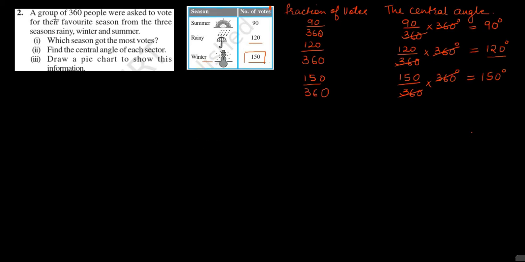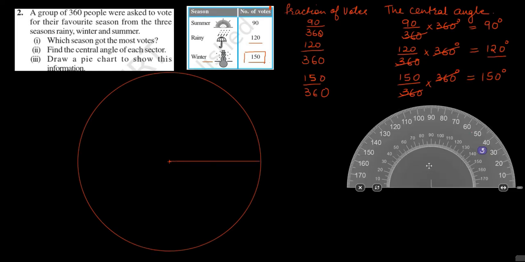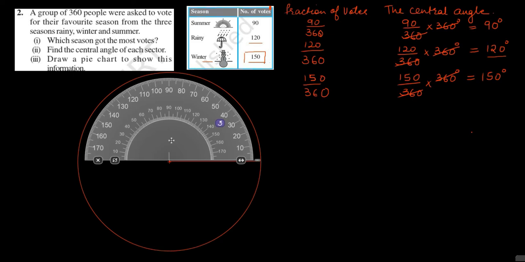To draw a pie chart, first we'll mark the center of the circle. Now from this center, we'll draw a circle of convenient radius, and we'll draw a radius. Now with the help of a protractor, we'll draw a 90 degree angle. Since the central angle for summer season is 90 degrees, we'll first draw a 90 degree angle.